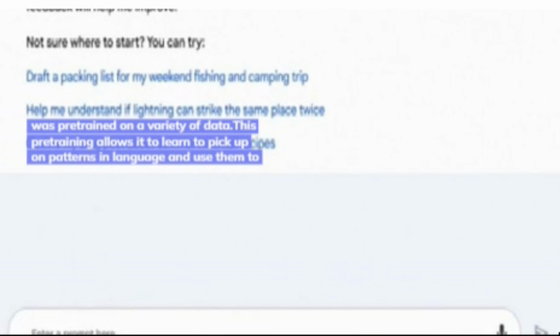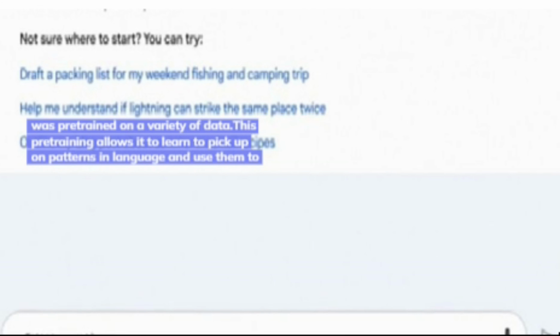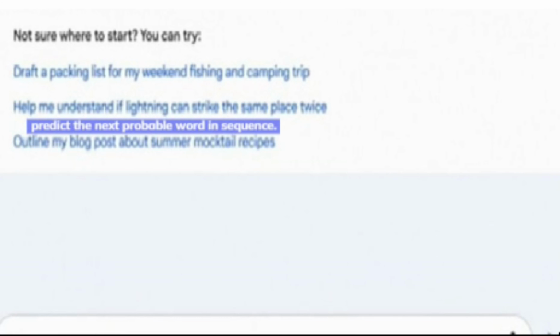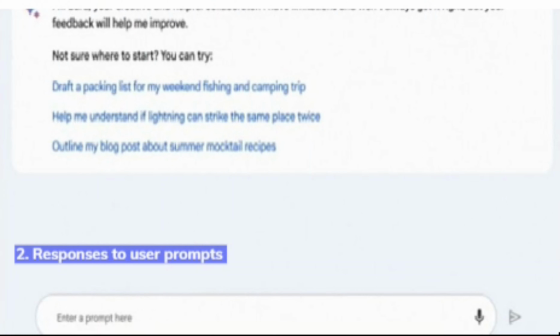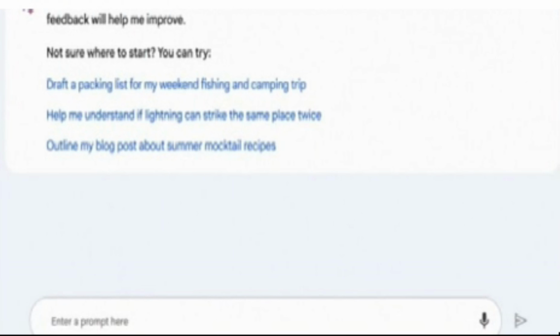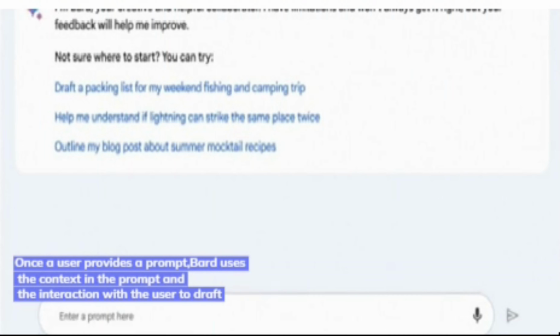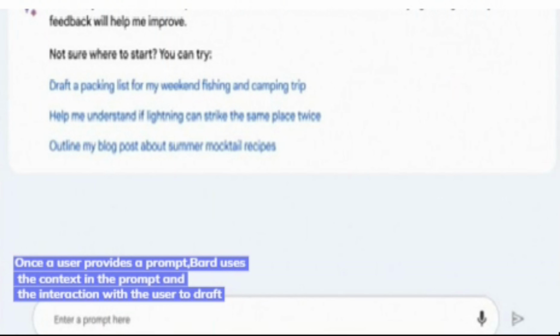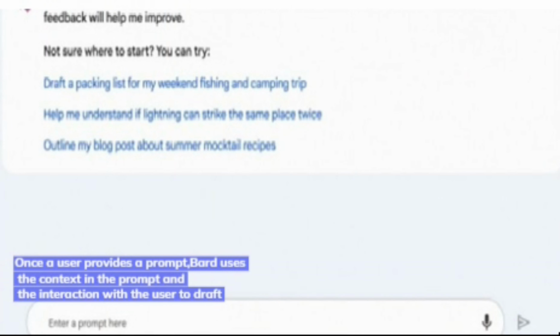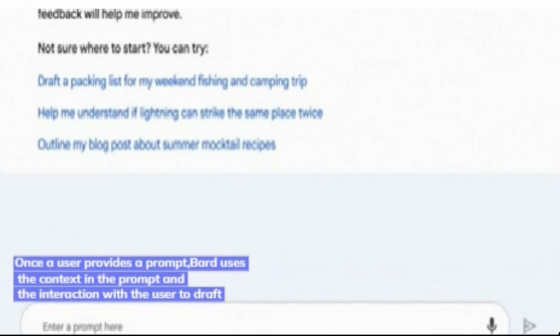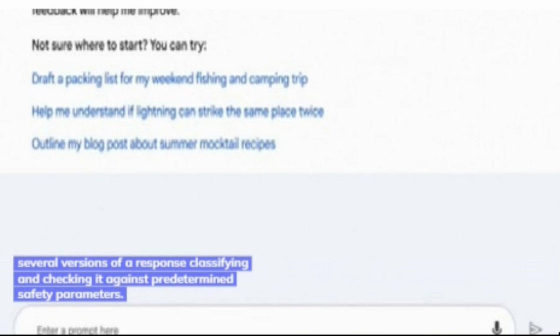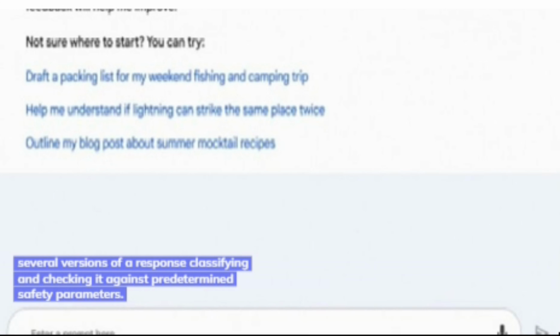This pre-training allows it to learn to pick up on patterns in language and use them to predict the next probable word in a sequence. 2. Responses to user prompts. Once a user provides a prompt, Bard uses the context in the prompt and the interaction with the user to draft several versions of a response, classifying and checking it against predetermined safety parameters.